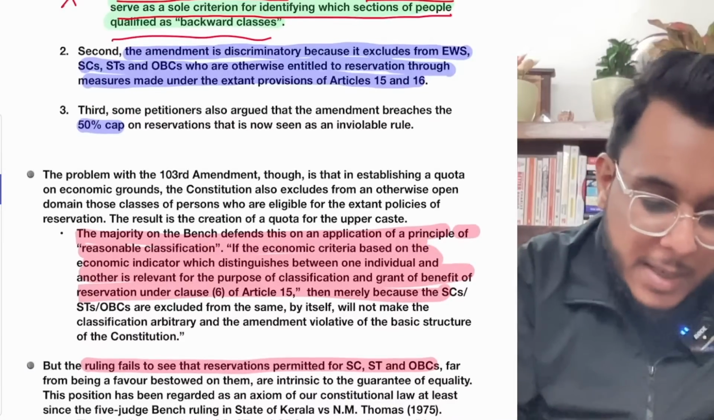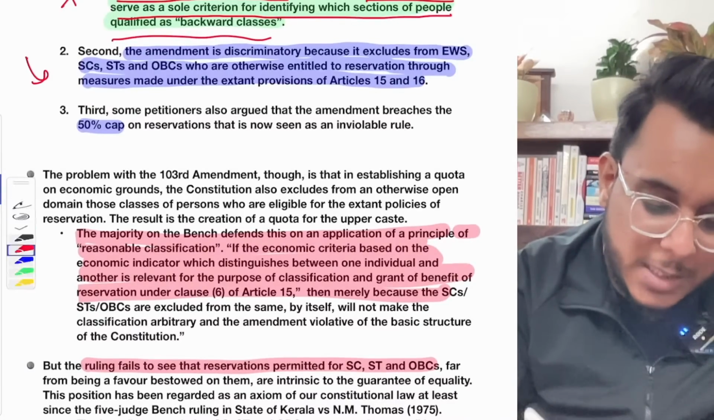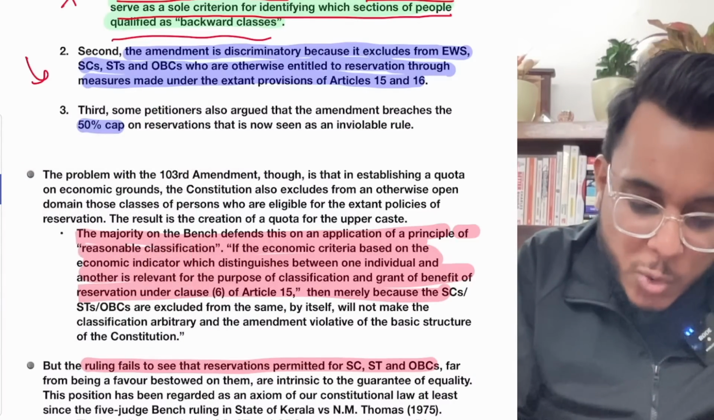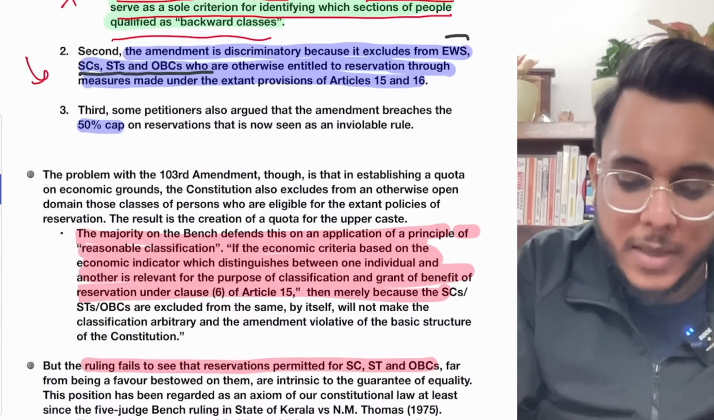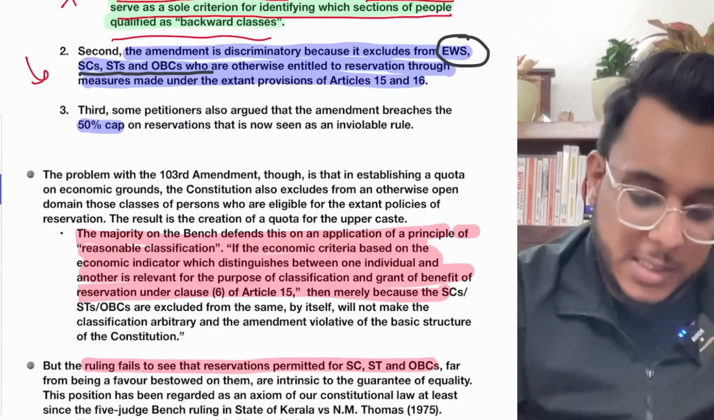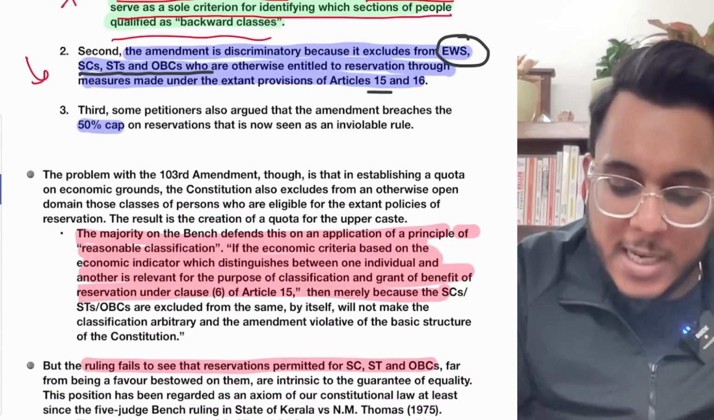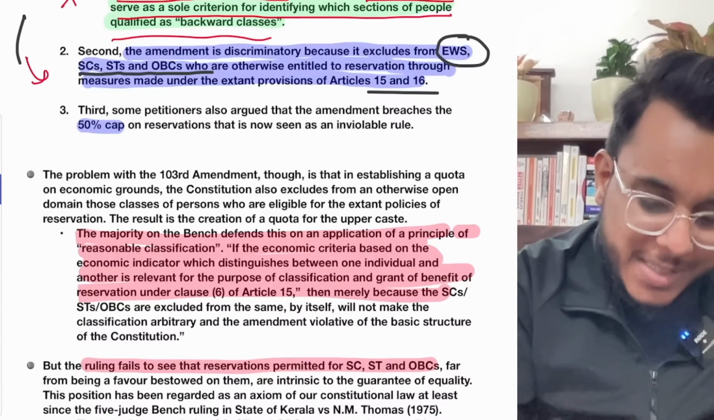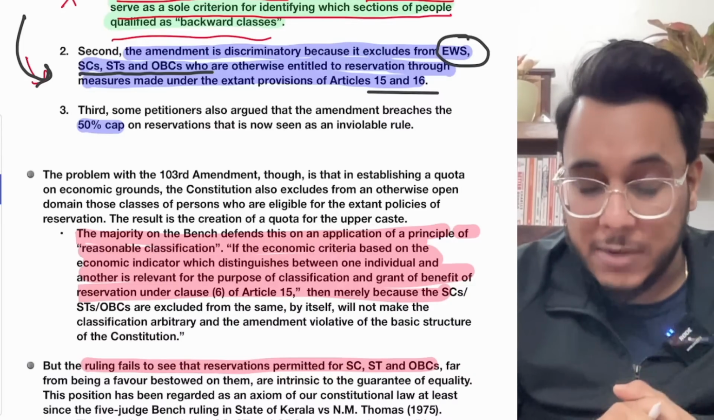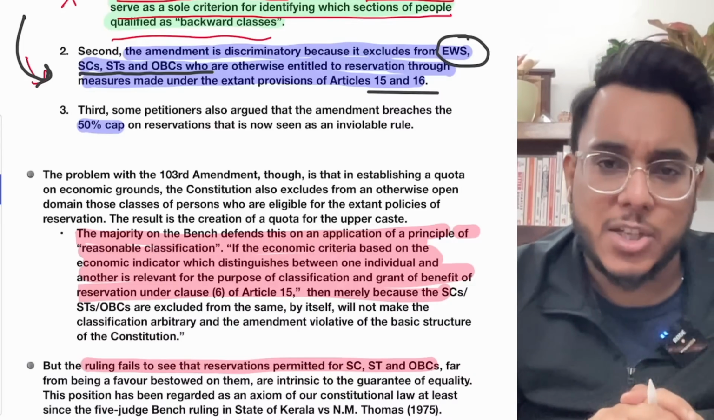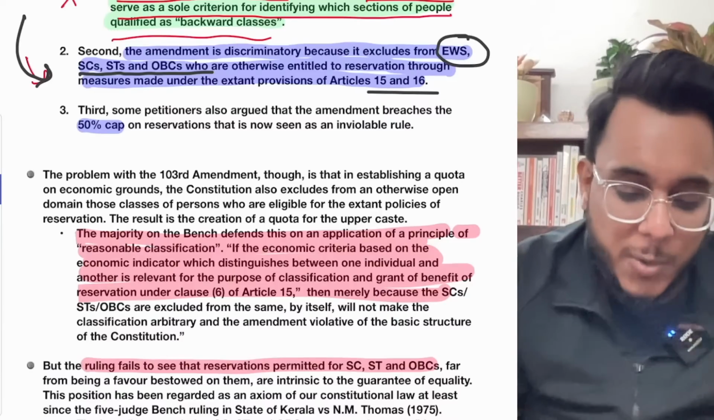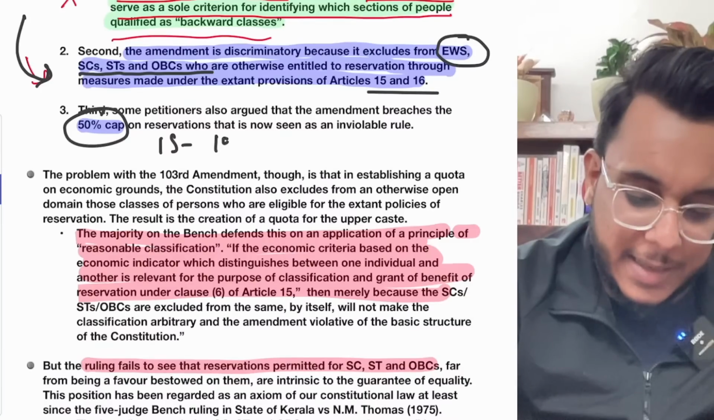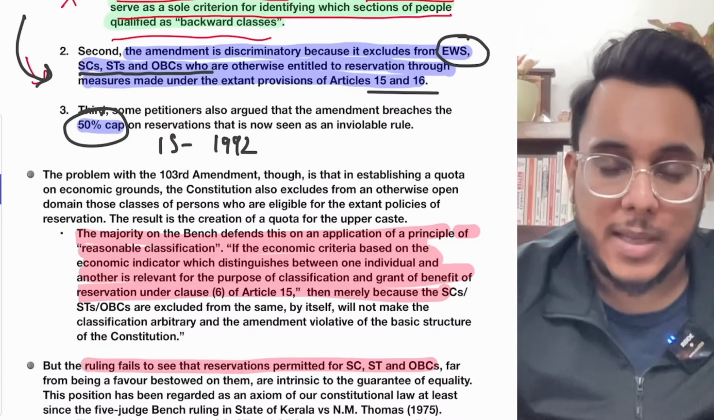Okay. Then moving on. The other challenge that comes here is that this particular amendment act is discriminatory. Why? Because it has excluded the SCs, STs and OBCs from the EWS reservation, and it is the violation of article 14, 15 and 16. Now basically the government has provided that intelligent classification can be done, but this is a criticism anyhow. Then the 50% cap. Now, in the Indra Sahani case of 1992,